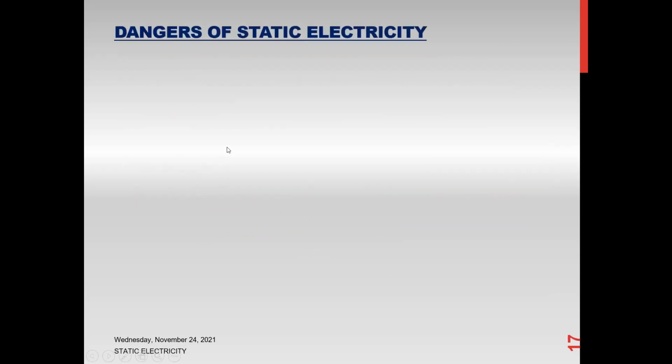rubber, wood, or glass. Then what are the dangers of static electricity? You have seen many times when there's a thunderstorm, it's always associated with lightning or a flash. What is the reason for this? Because there's friction.